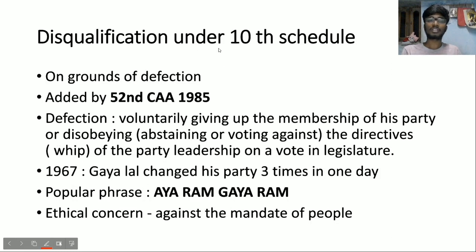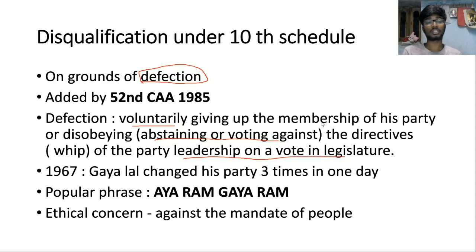So disqualification under the 10th Schedule. The 10th Schedule is officially not called the anti-defection law, but there are certain grounds for defection under the 10th Schedule. So under the 10th Schedule, disqualification is done on grounds of defection. What do I mean by defection? Defection is voluntarily giving up the membership of the party, or abstaining or voting against the directives of the party in a legislature. So this is the defection which is mentioned in the 10th Schedule.